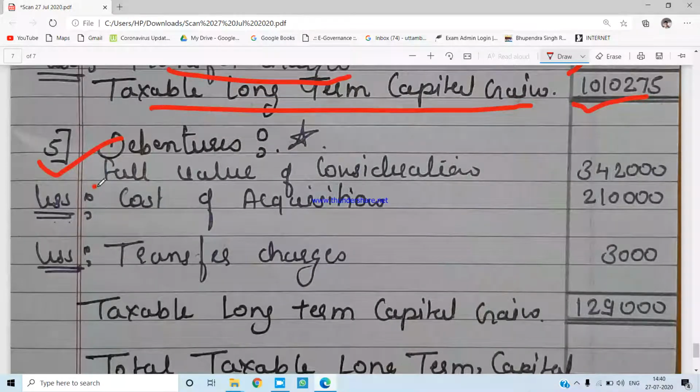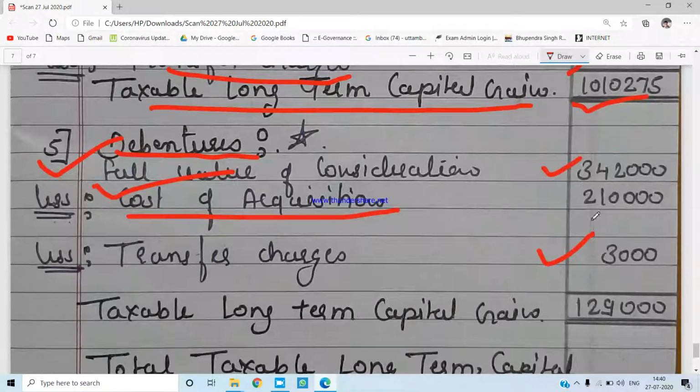That is why the full value of consideration 3,42,000 minus the cost of acquisition only 2,10,000. Why? Because the indexation is not applicable for the calculation of debentures. The transfer charges of rupees 3,000 we are deducting. As a result, we will get 1,29,000 as a taxable long-term capital gain from debentures.